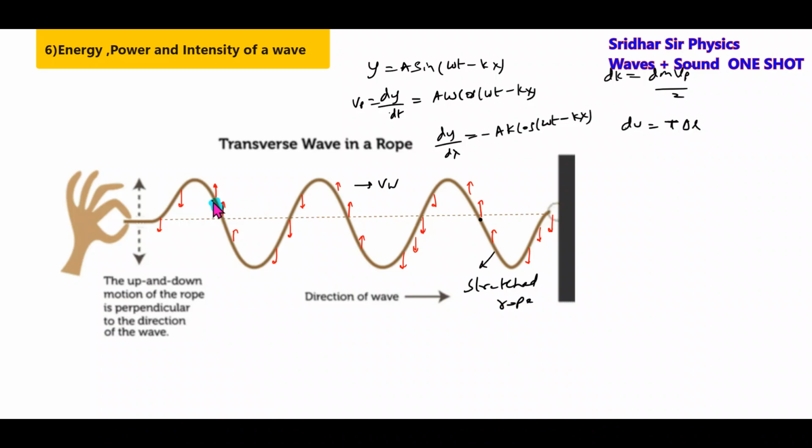elongation. If you look at this small element, its length is delta x. When the wave propagates, its length will become delta L, say delta R, and because of this it gets stretched. So delta L is equal to delta R minus delta x. Like this, the element on a rope will get stretched. Because of that, it will possess potential energy. Then we'll use the formula wave speed equal to under root of T by mu. Using all these formulas, we'll end up with one basic result.